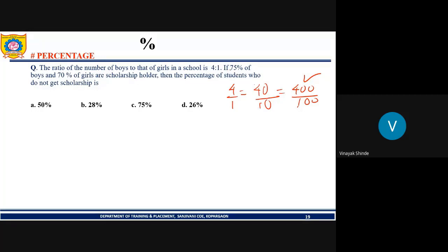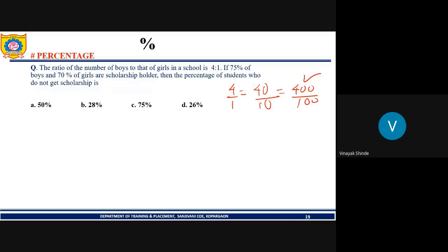Now it is given that 75% of boys and 70% of girls are scholarship holders. So if 75% of boys are scholarship holders, the percentage of boys who don't get a scholarship is 25%.